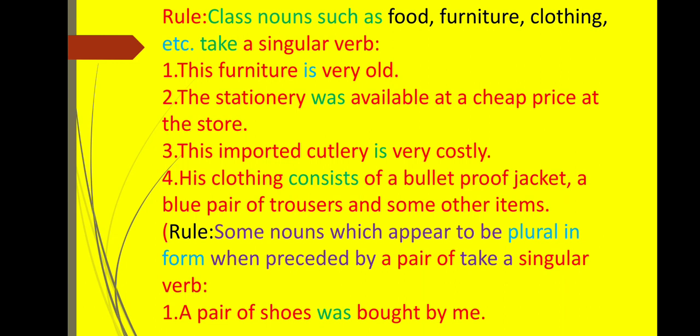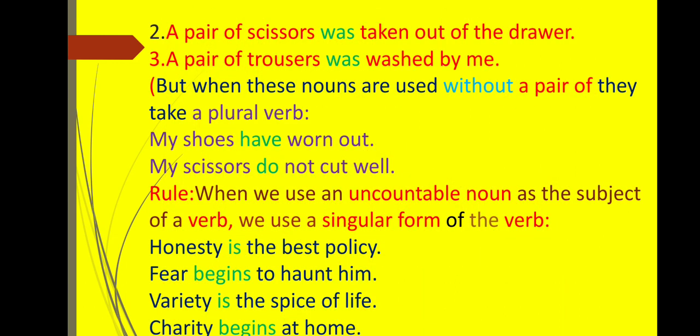Next rule. Some nouns which appear to be plural in form, when preceded by a pair of, take a singular verb. Example, a pair of shoes was bought by me. Let's study some more examples. A pair of scissors was taken out of the drawer. A pair of trousers was washed by me.